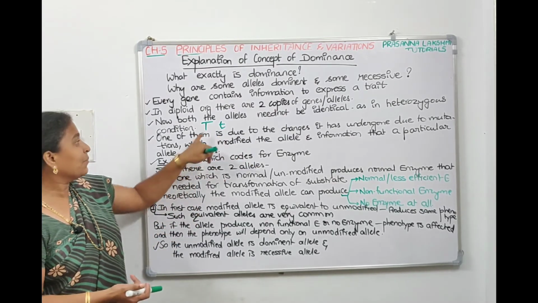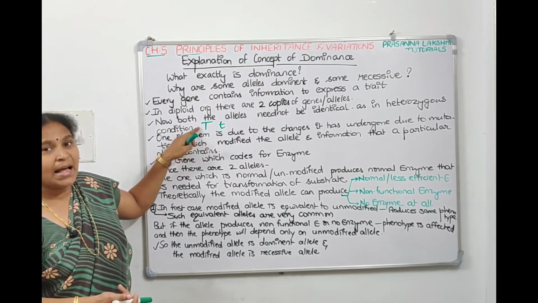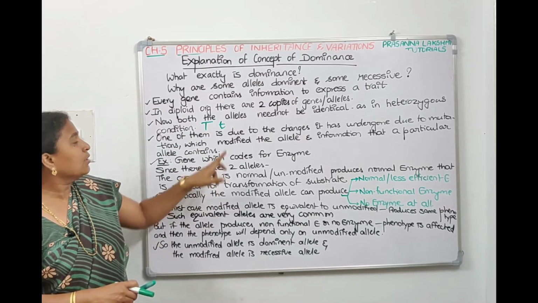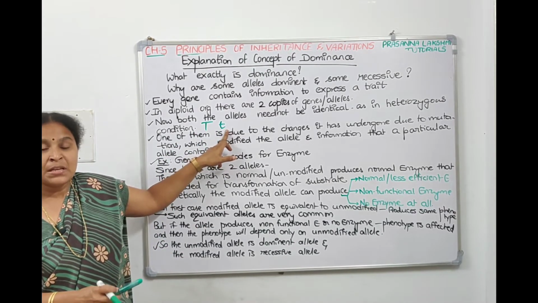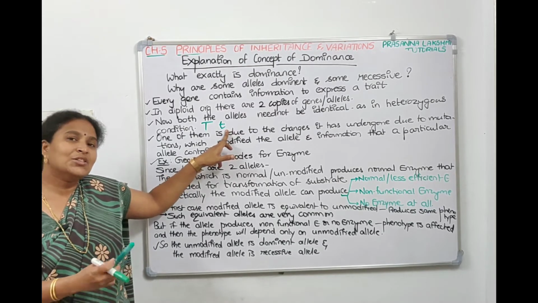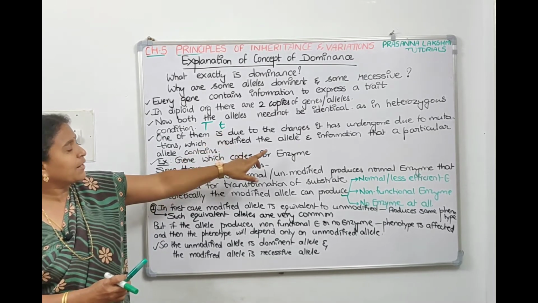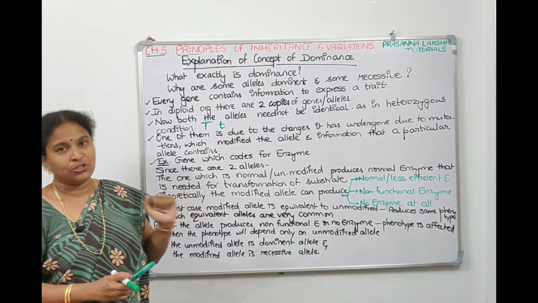Because of that, this allele got modified. This is an unmodified allele, and this allele, because of mutations and some changes, has become a mutated allele. It becomes a modified allele. Since it is a modified allele, the information which is present on this allele is changed. So the small t is a modified allele, and the information present on it is changed.